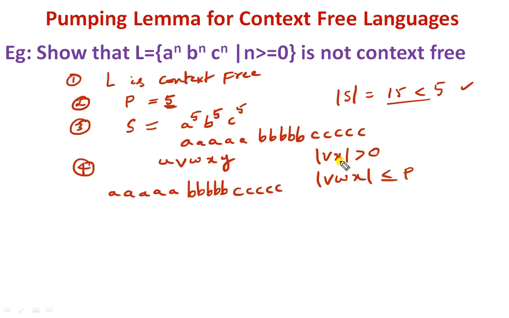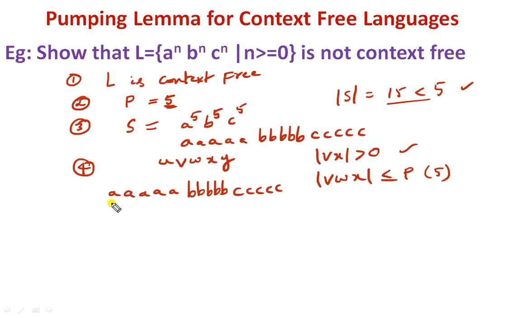If either V or X is having one particular type of symbol, then we can say that size of Vx is greater than 0. And size of Vwx must be less than or equal to P. The pumping length is 5, so the size of Vwx concatenation must be less than or equal to 5. We need to remember that thing.